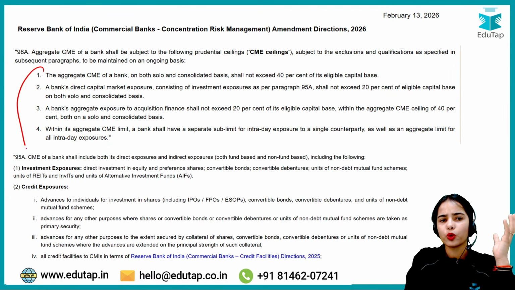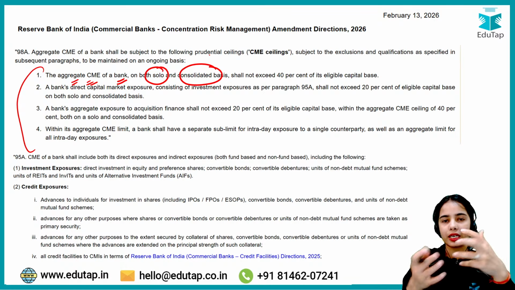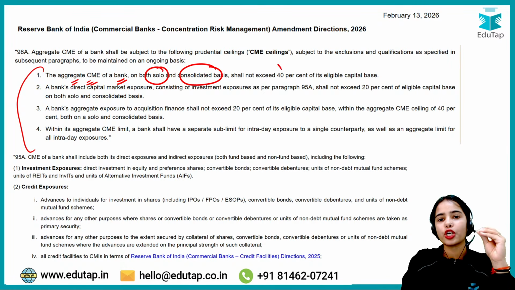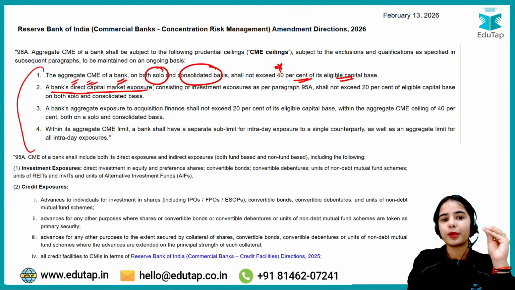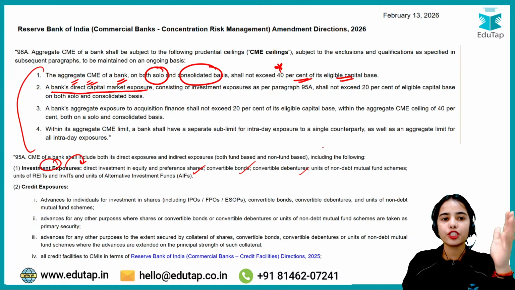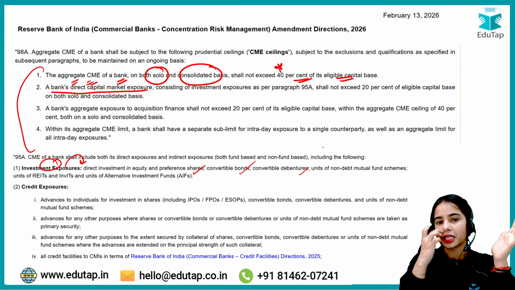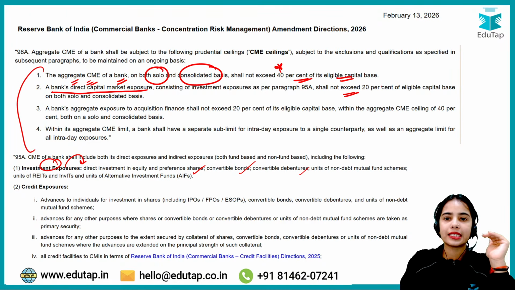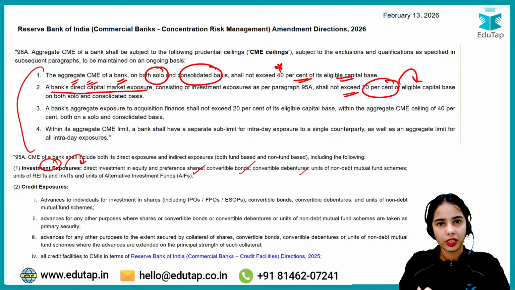Again, just 4 points are important. The total capital market exposure of a bank on both solo basis and consolidated basis, that is including its subsidiaries, shall not exceed 40% of its eligible capital base. A bank's direct capital market exposure, that is directly the bank is investing in the shares, in the bonds, in the debentures and such, shall not exceed 20% of its eligible capital base on both solo and consolidated basis.